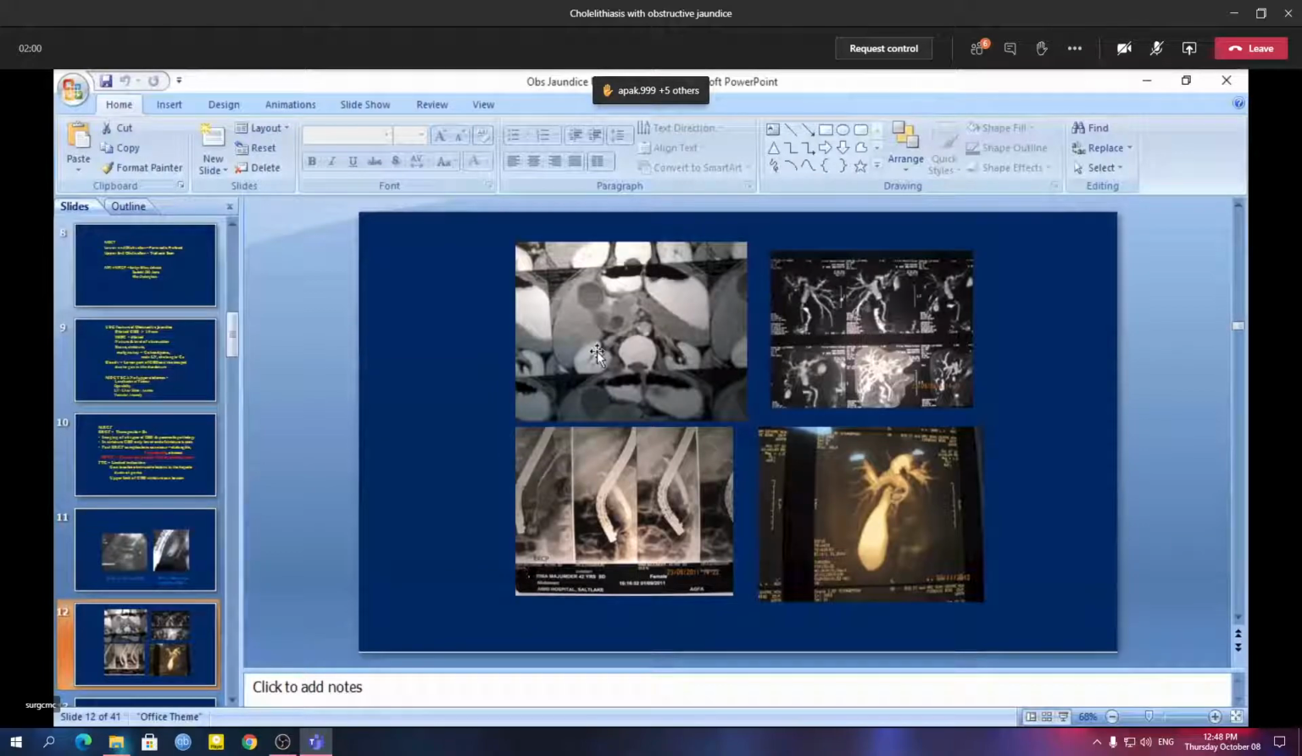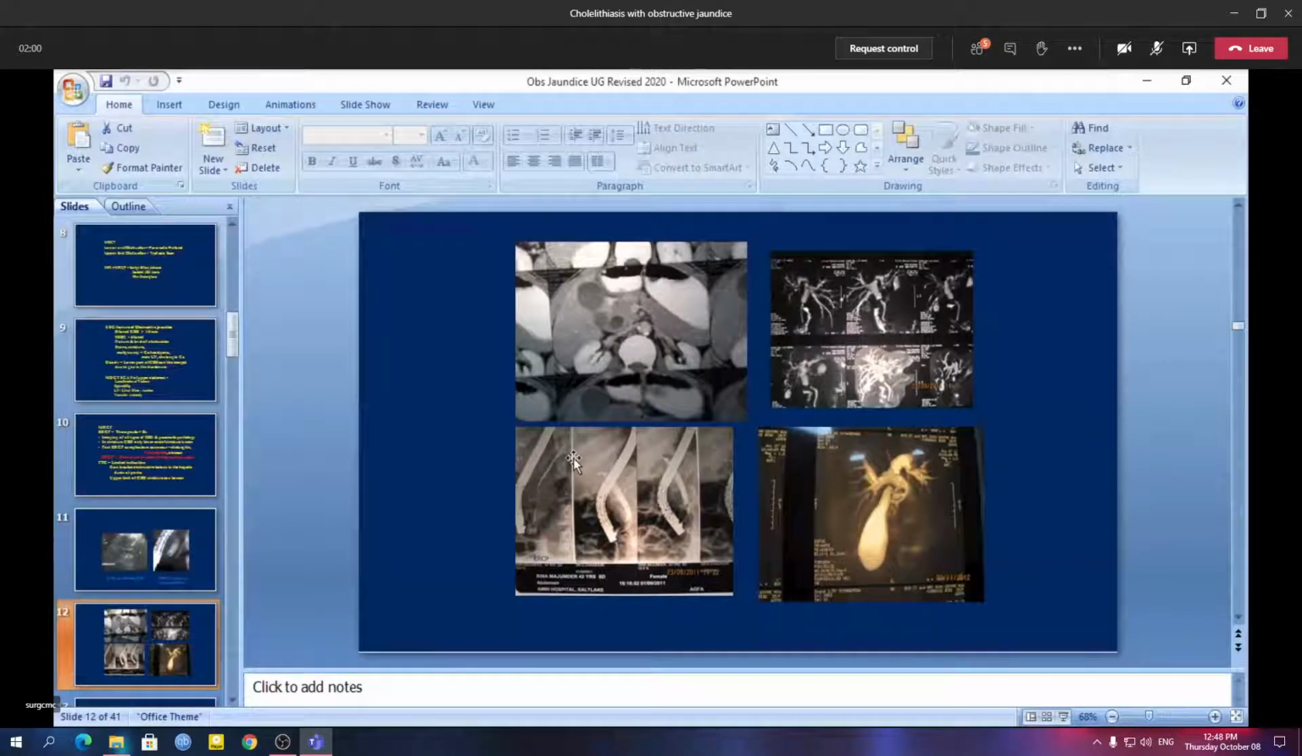These are the CT features. You can see this is the axial picture of the CT scan. This is the gallbladder, this is the common bile duct, and this is the main pancreatic duct. When the common bile duct and main pancreatic duct are both dilated, it is called the double duct sign, which is a feature of periampullary carcinoma or carcinoma of the head of the pancreas, more commonly of periampullary carcinoma. So here both the ducts are dilated.